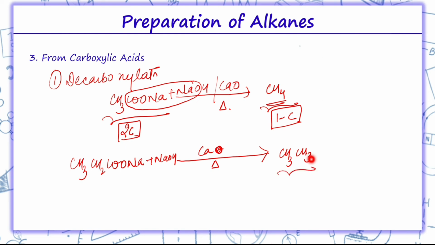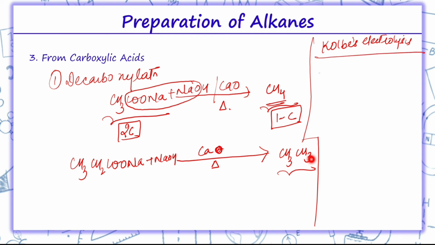The second reaction from carboxylic acid is Kolbe electrolysis. Now, in this Kolbe electrolysis, what we do, we will take sodium acetate, but 2 moles of sodium acetate is taken, CH3COONa, CH3COONa.